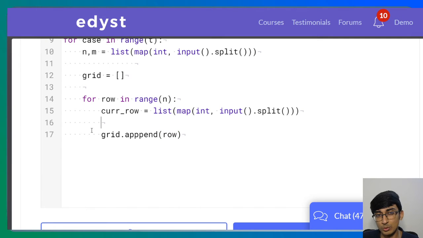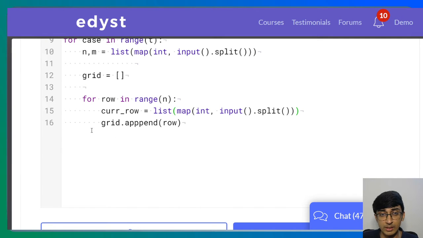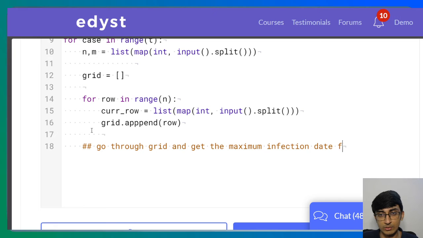Right, so this is one way. You could do it in many other ways. I'm just doing it in this way. So we now have our grid, right? So now we have the entire grid. What we want to do right now is go through that entire grid and make sure that we get the maximum infection rate. Now go through the grid and get the maximum infection date for each cell. Right? This is what we want to do.